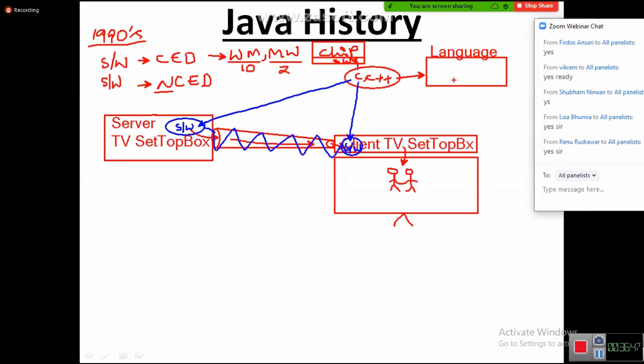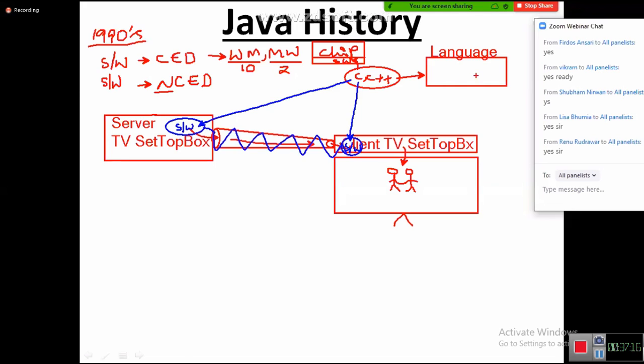Now, they developed this language not only for their own project, it can also be used by other people. So they wanted to bring this new language to the market for other people to develop network applications and projects. Then they have to register this language. If you want to make your product public, you have to register the product with the government.